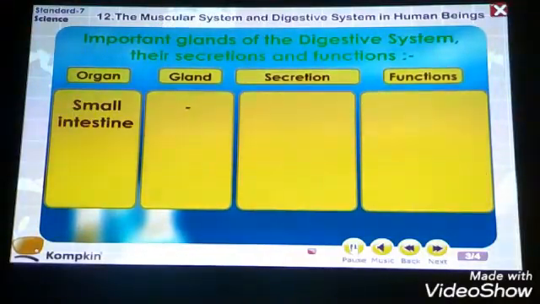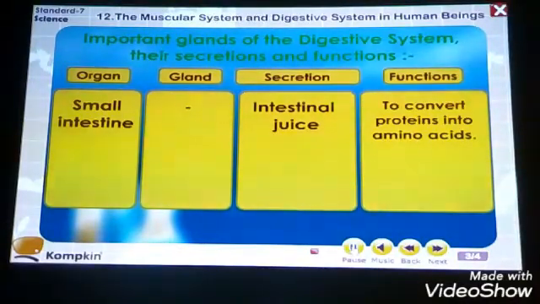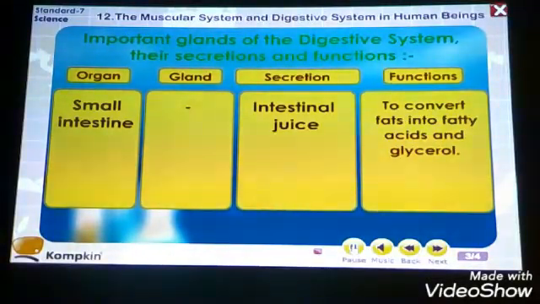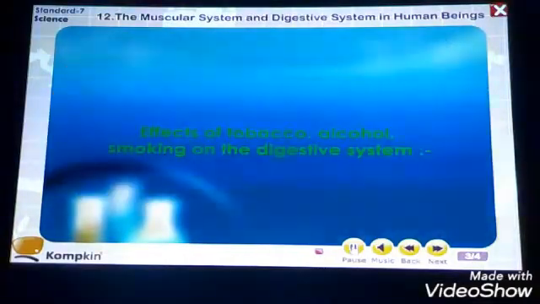Now, small intestine, intestinal juices. To convert proteins into amino acids. To convert carbohydrates to glucose. To convert fats into fatty acids and glycerols.